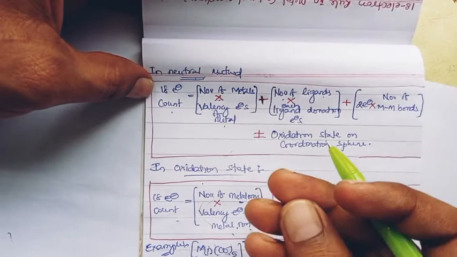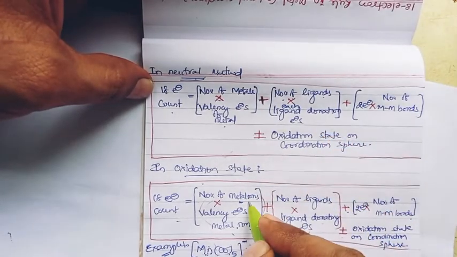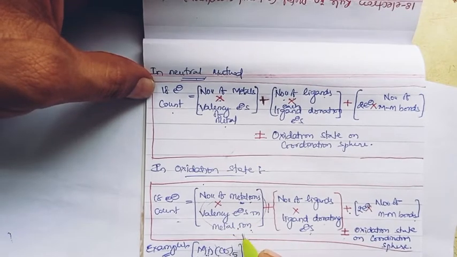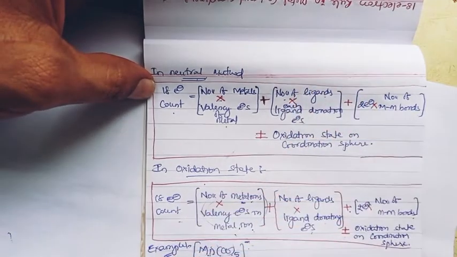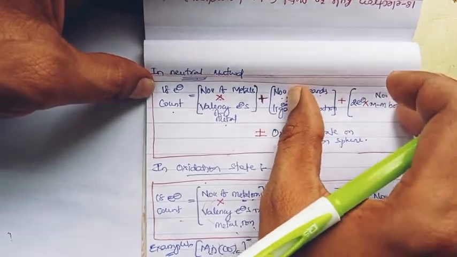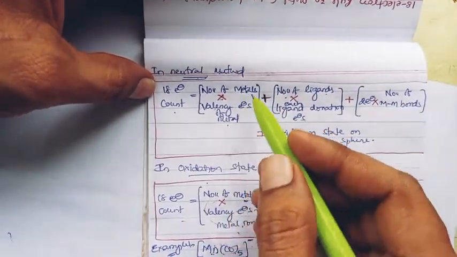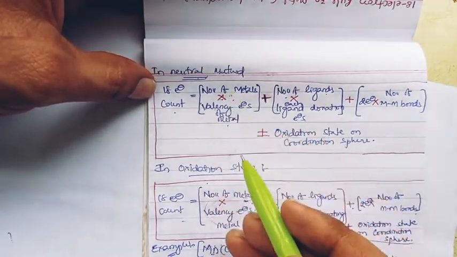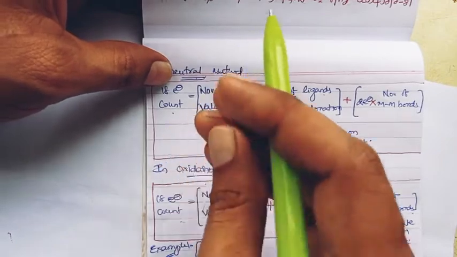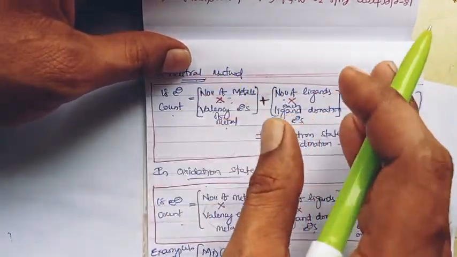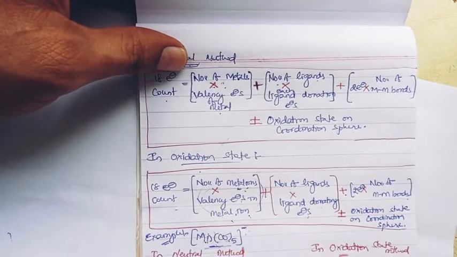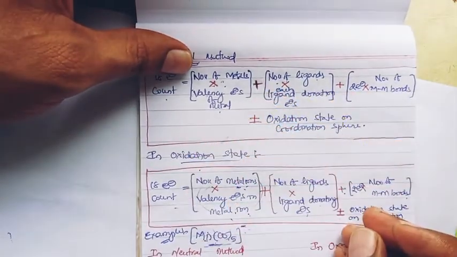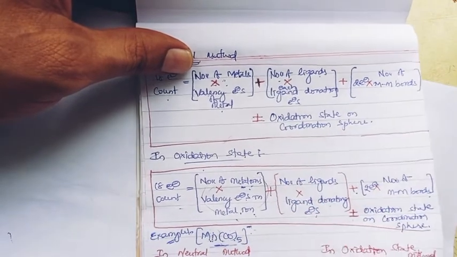So you have to do some exercise to know the metal ion, thereby we can go with the valence electrons of the metal ion, and all the particulars are the same. The three particulars of the first and second are the same, it just changes in the initial part of the two methods, right? In the neutral method it's just by the formula of the metal that we can do the calculation. In the oxidation state method we have to do a slight exercise, that is to know the metal ion oxidation state. That is the advantage, right?